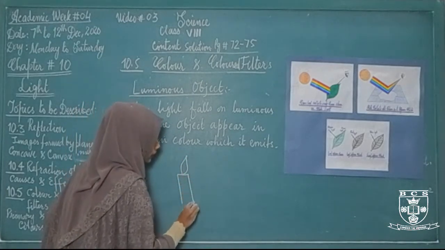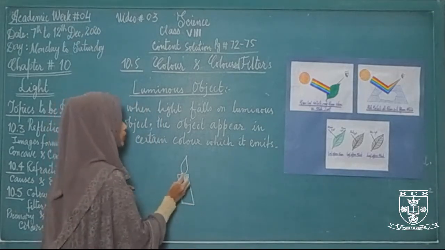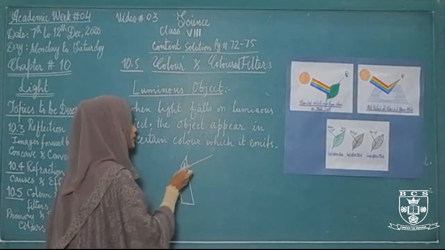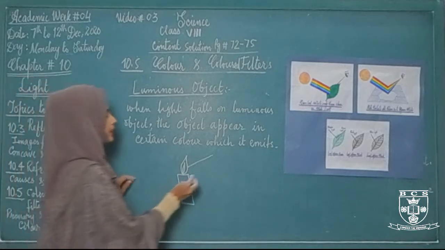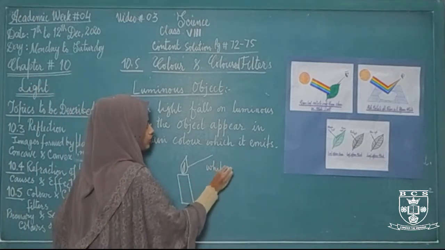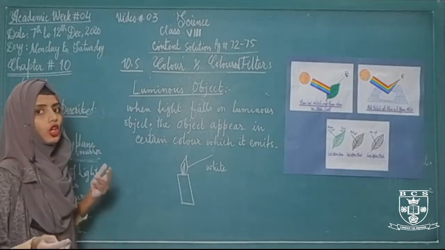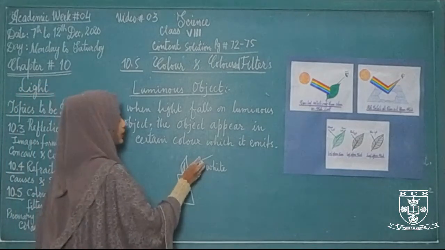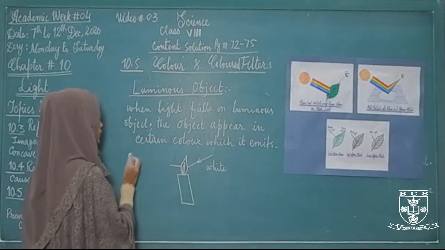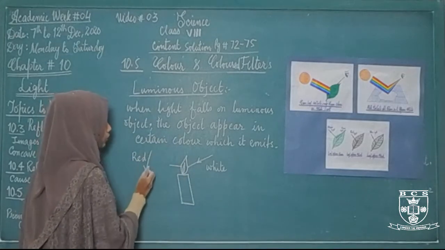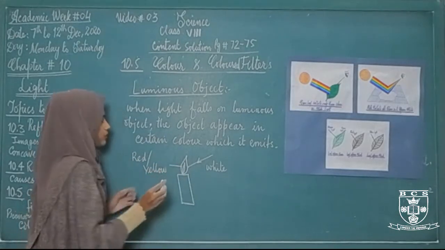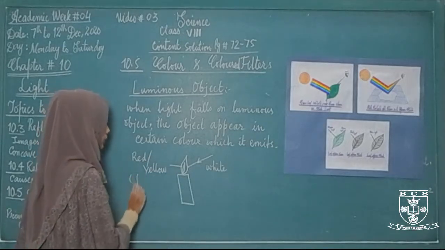This is a candle flame. What will happen when the white light strikes on it? अगर white light इस candle flame पर strike करती है और pass होती है, then which color light you will observe? तो हमें वो कौन सी color light नजर आएगी? हमें color light नजर आएगी red या फिर yellow, which is its flame color, जो कि उसके flame का color भी है.